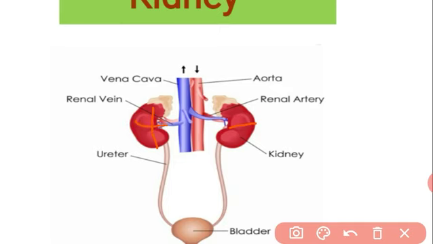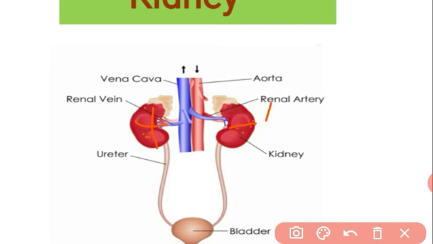is 6 centimeters. The location of the kidney: both kidneys are situated on either side of the backbone, and they are also protected by the last two ribs. As compared to the left kidney, the right kidney is lower in position. Lower. Why? Because of the adjustment of our internal organs.